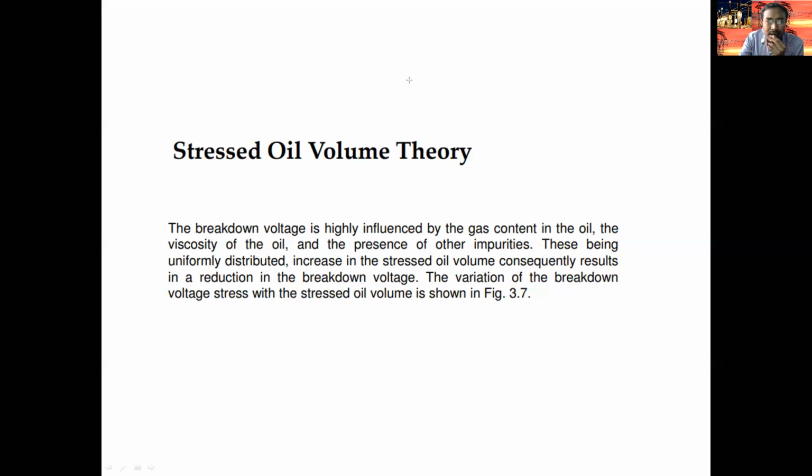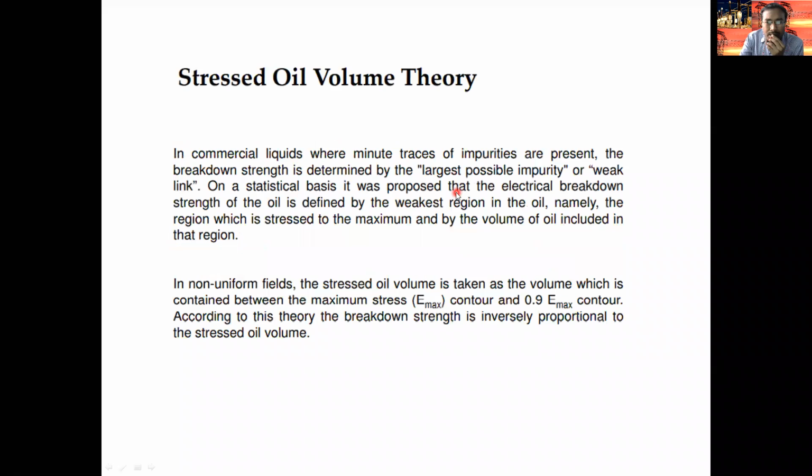So according to the stress oil volume theory, we have to consider here the main concept of the stress oil volume theory. According to this, we can observe the variation of breakdown voltage stress, to constant here.